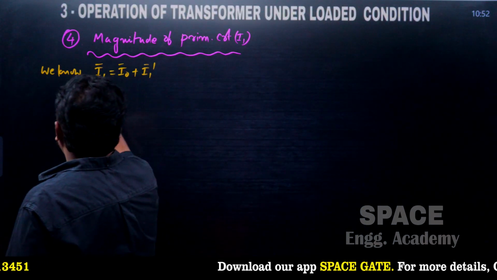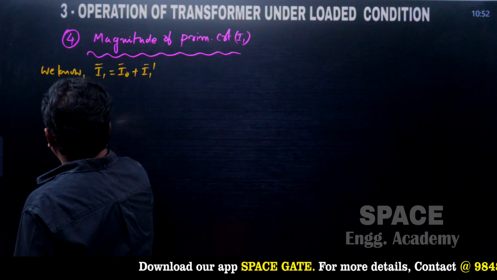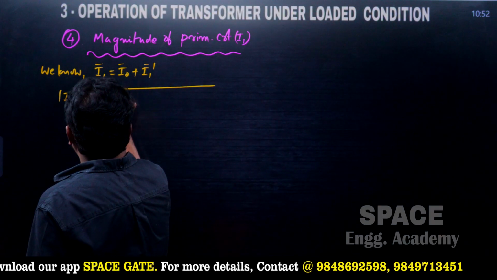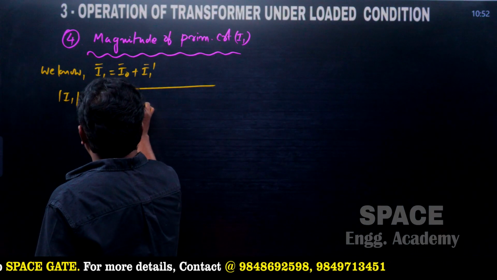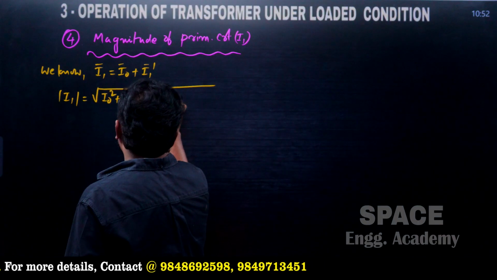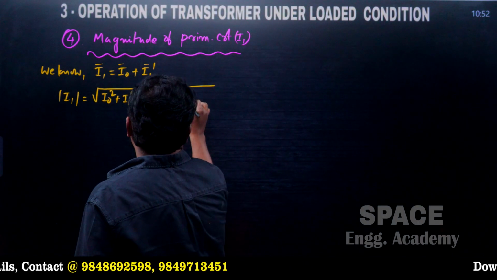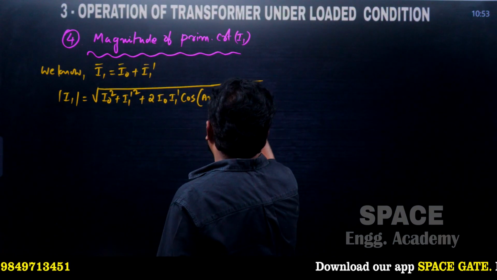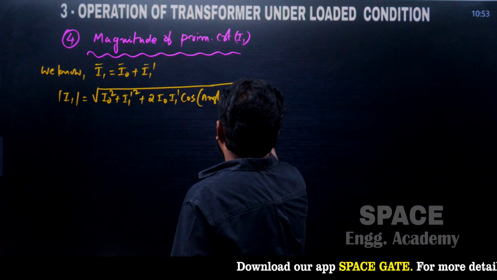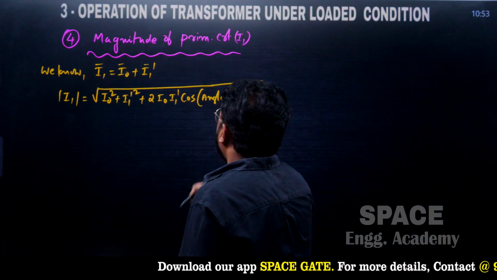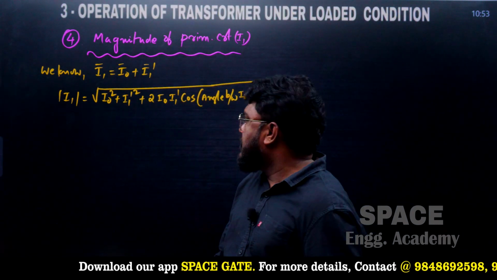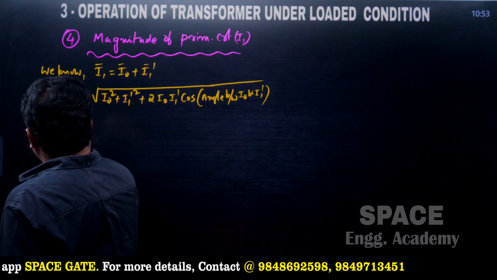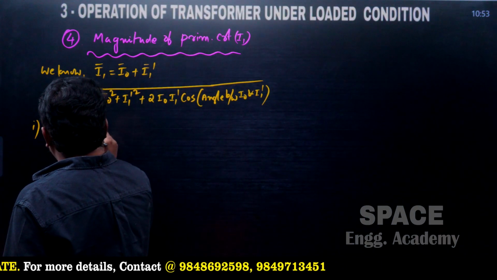By using this you can get the I1 magnitude by vector addition, equal to the square root of I0 squared plus I1 dash squared plus 2 into I0 I1 dash cos of the angle between I0 and I1 dash. And this is the first case, for lagging power factor.